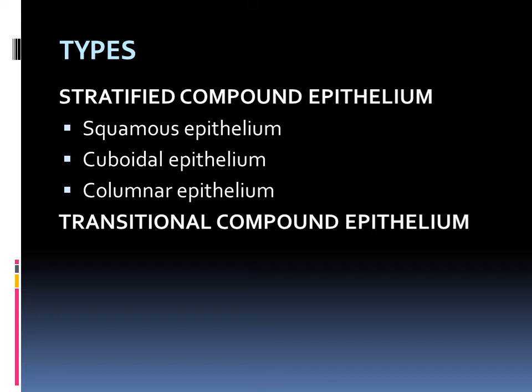Okay. And the second one is transitional compound epithelium. Here the word transitional means it can transform its nature. Transform, that is why it is known as transitional compound epithelium. So we can see that in detail further on. Fine.